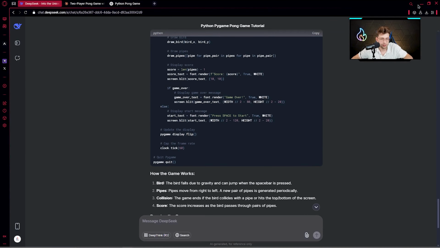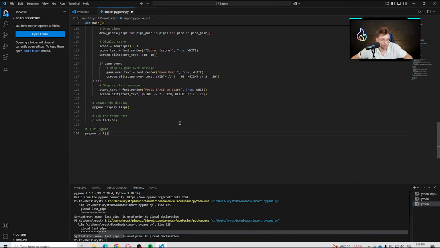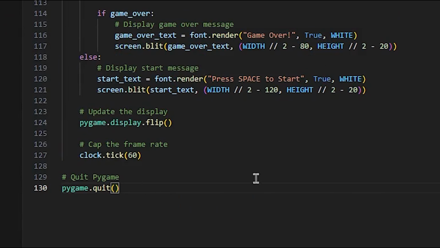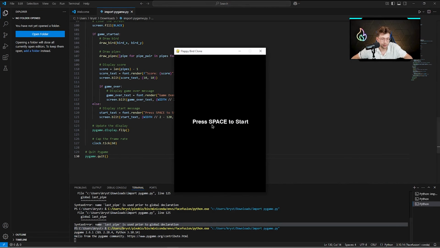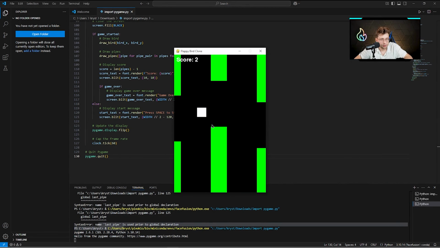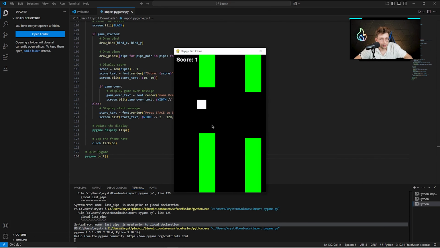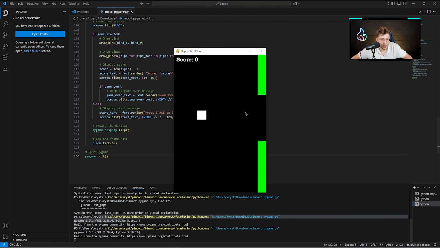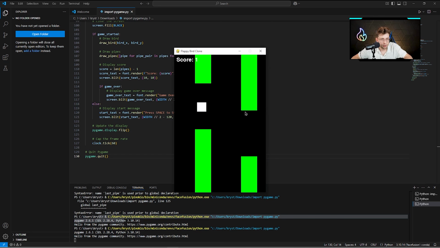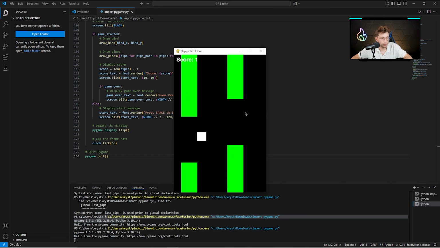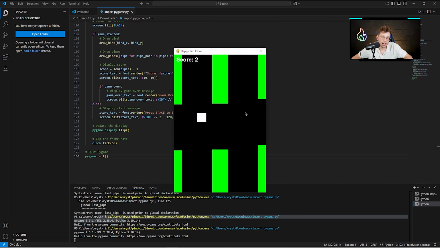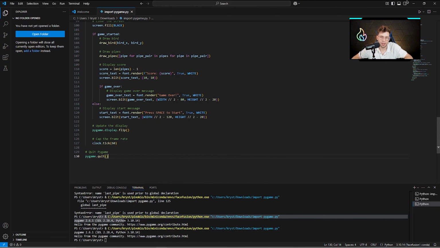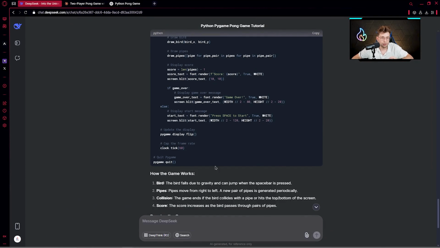Let's copy that and open DeepSeek. Now we have 130 lines. Let's run it. It works. But again, we've got a problem with the score, as you can notice right there. It doesn't count properly. Let's try again. So in DeepSeek, we had some problem. Obviously, we could solve it by typing just one single line. However, we are testing the capabilities of all of the models.